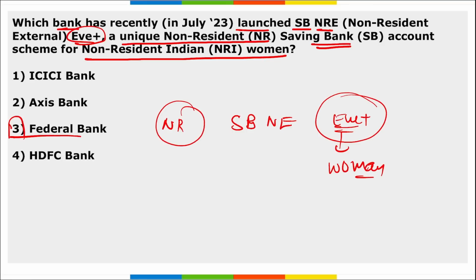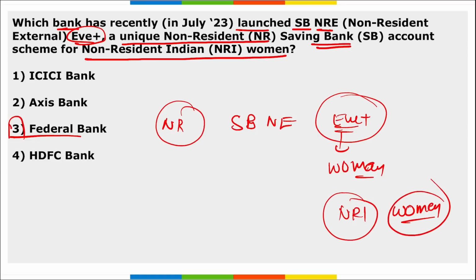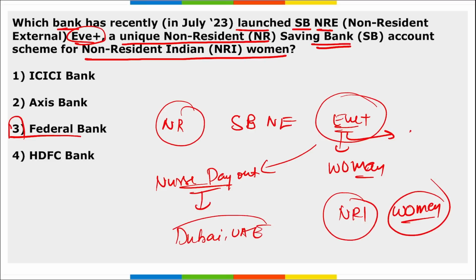Correct? This scheme will provide a variety of benefits, and that will enhance the financial journey of the NRI women. This was specifically for NRI women. Correct? As the name suggests, Eve is for women, Adam is for men. You should know this. This is general knowledge. Correct? And remember, this SBNRE Eve Plus savings account was announced during Nurses Day Out. This was an event that was conducted as a part of Nikkei Angel Awards of 2023 that was held in Dubai, UAE. Right? So Eve Plus savings bank account was launched by Federal Bank.